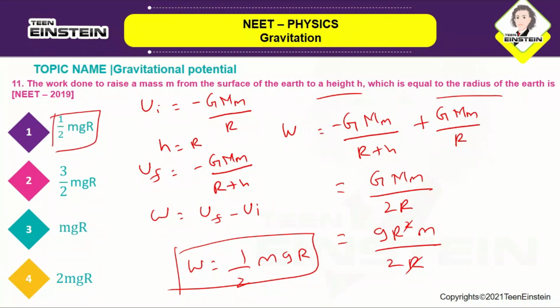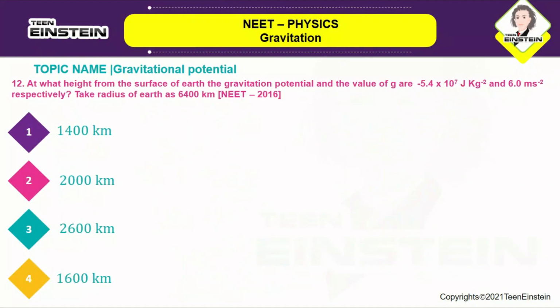So the work done to raise a mass m from the surface of the earth to a height h which is equal to the radius of the earth is given by half mgR. Okay, so let us now move on to the next question. At what height from the surface of earth the gravitational potential and the value of g are minus 5.4 into 10 power 7 and 6 meter per second square respectively. So take the radius of the earth as 6400 kilometers.